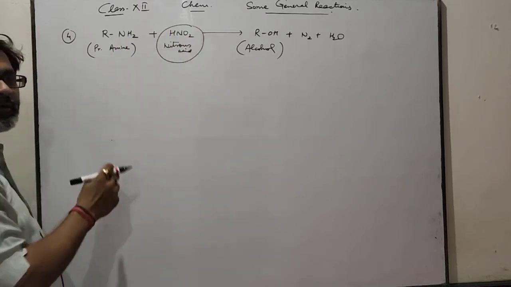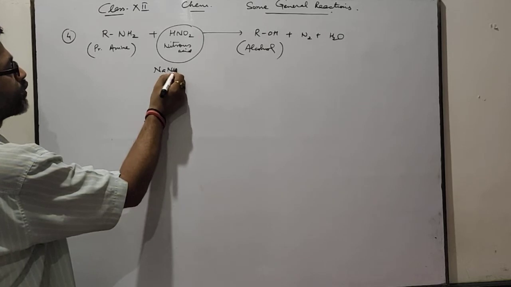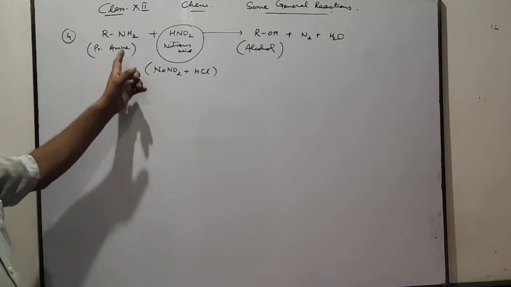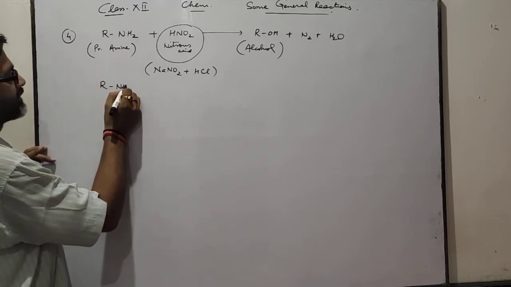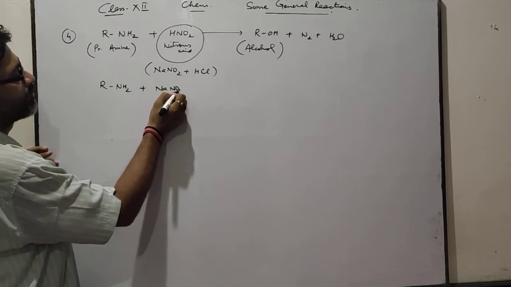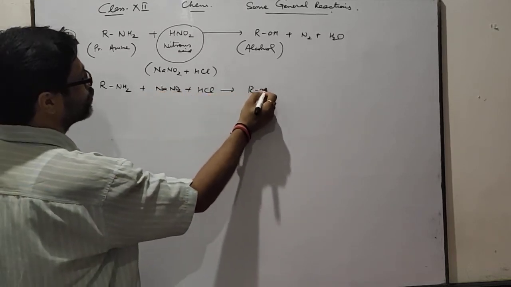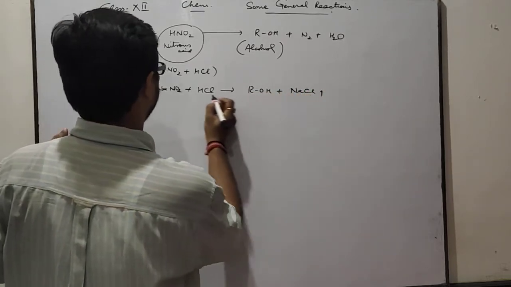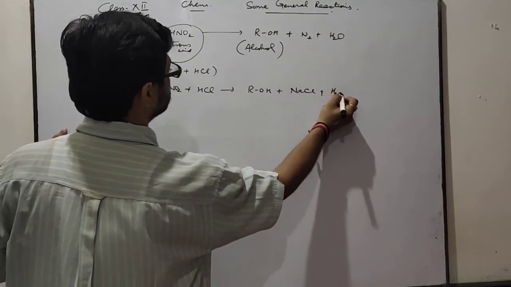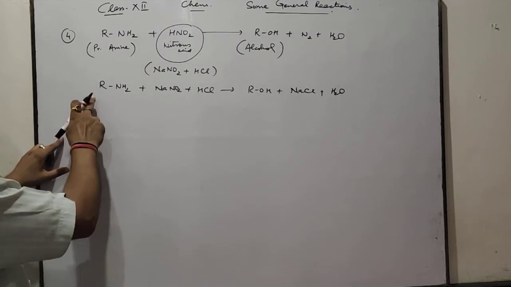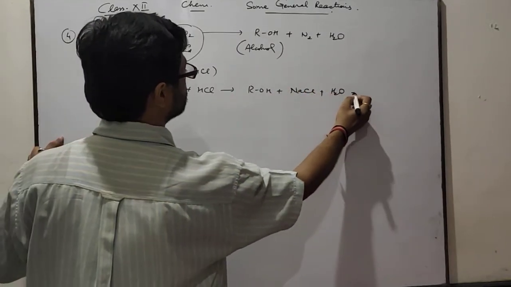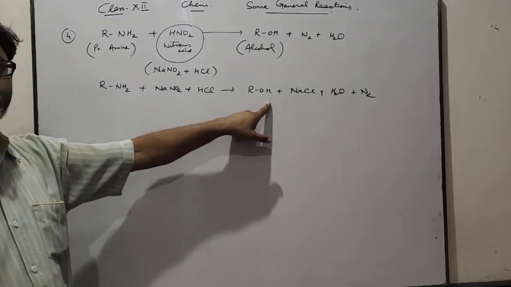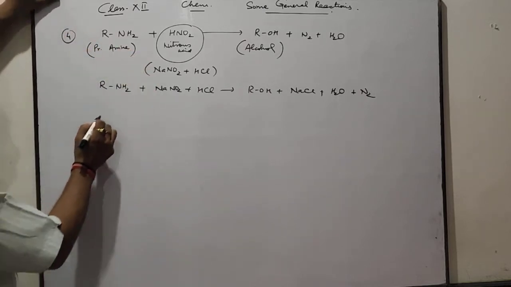This nitrous acid is unstable acid which are produced by reacting NaNO2 and HCl. Means this reaction can also be written as like this. RNH2 plus NaNO2 plus HCl gives ROH plus NaCl plus H2O, like this. And I think N2 is also released. Means primary amines can be converted to alcohols by this reaction.